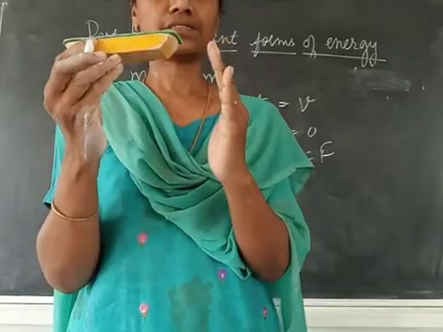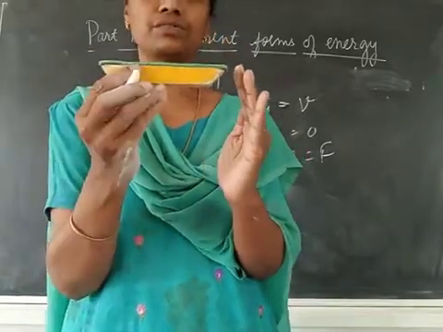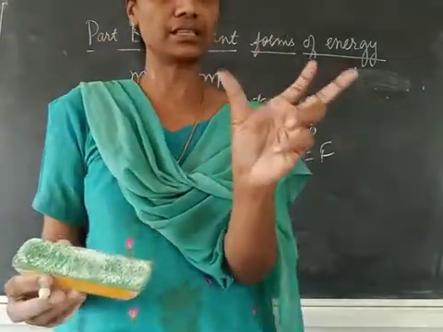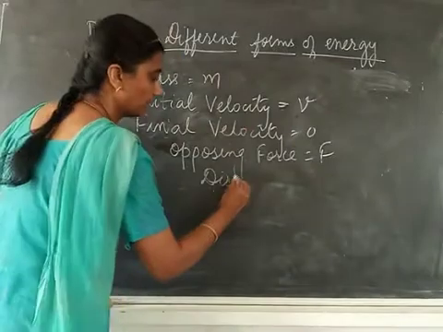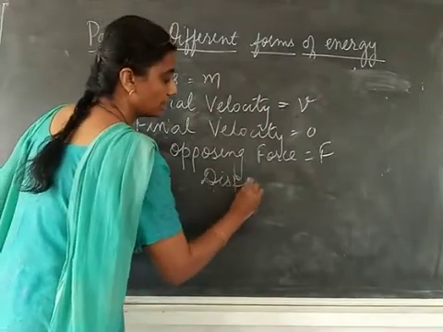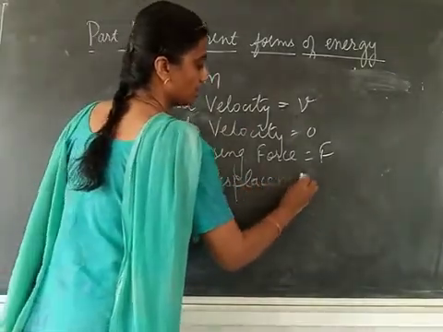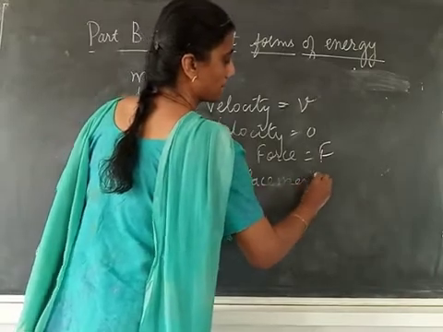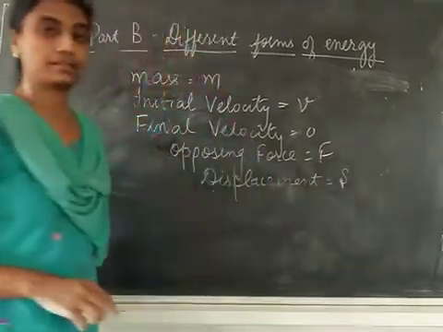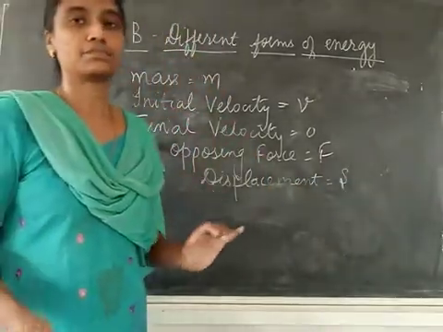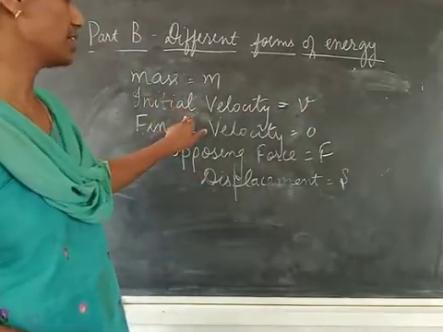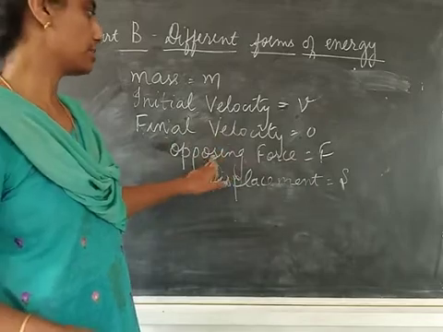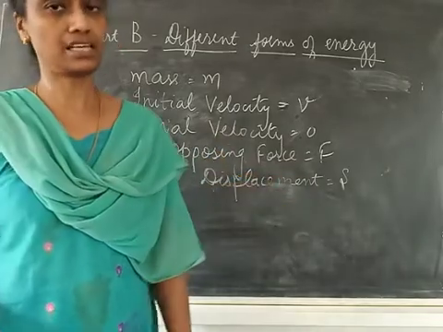To change from the velocity with which it was going to come to rest, during that time it does undergo some displacement. So that displacement is S. So these are the assumptions that we are going to take for the derivation: body of mass m, initial velocity v, final velocity 0, opposing force F, displacement S.